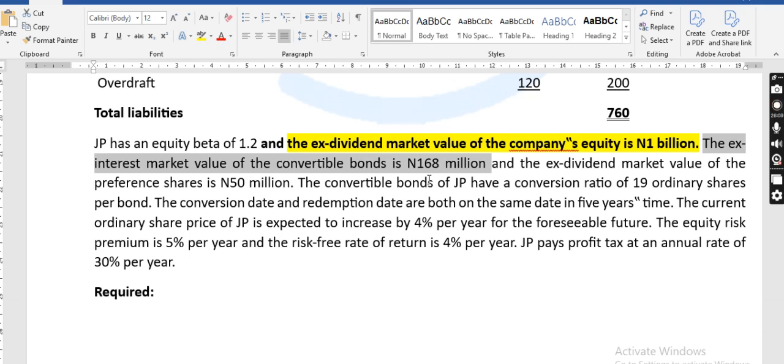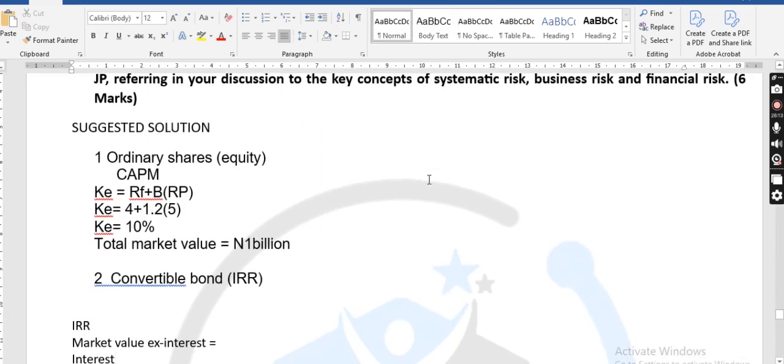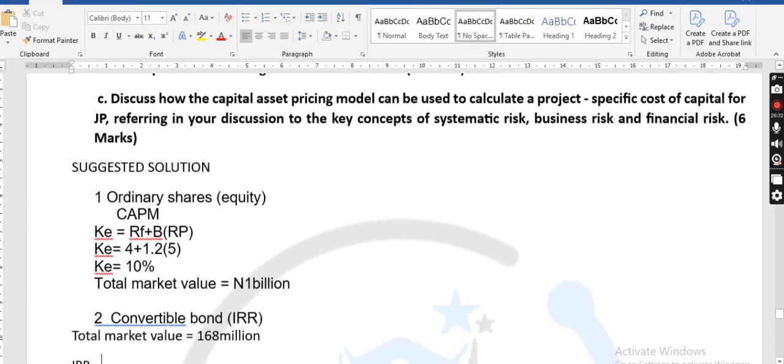This is the total market value. Let me put it here: total market value equals 168 million, right?